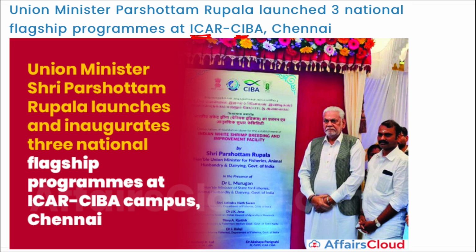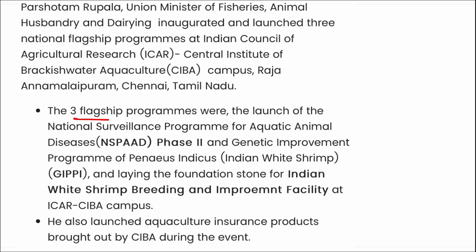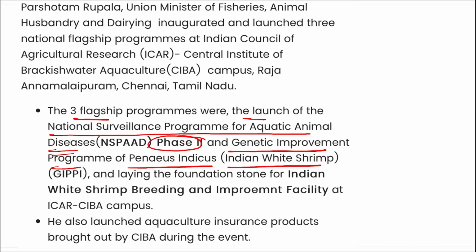All right, in this campus, remember, 3 flagship programs were launched. These 3 flagship programs were the launch of the National Surveillance Program for Aquatic Animal Disease, phase 2 of this. The Genetic Improvement Program of Penaeus indicus, that is your Indian white shrimp, was launched, and the foundation was laid for the third, that is the Indian white shrimp breeding and improvement facility at the ICAR CIBA campus.